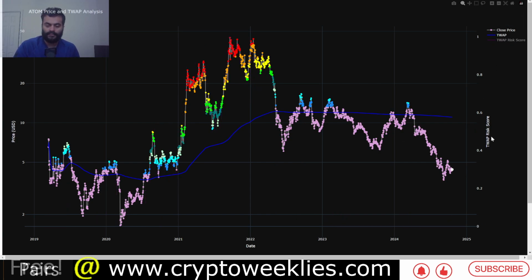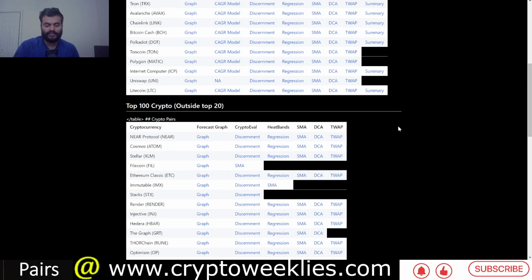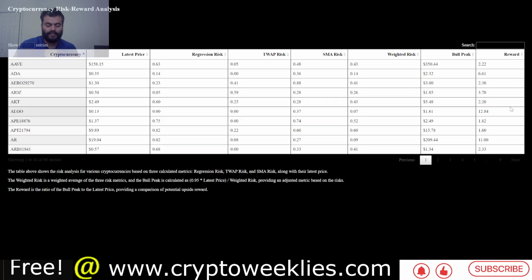This is because over a longer period of time, if the asset has some utility or a decent narrative surrounding it, price usually in the bull market goes above the time weighted average price. So that key level is at around $11. Accumulating under $11 at this point in time, if you have a very long term outlook, per this model the historical data supports that this is a decent buy opportunity. Again, not financial advice.